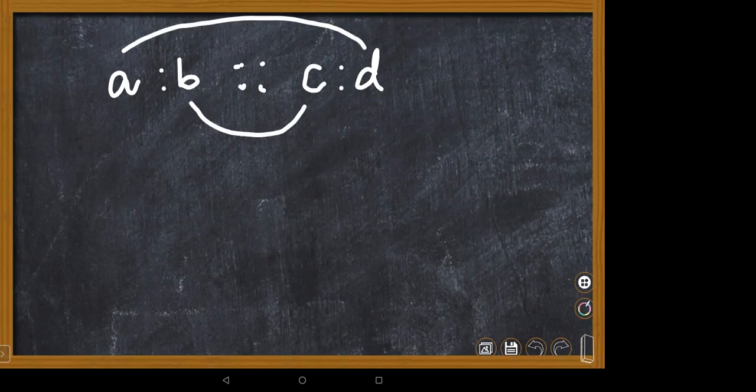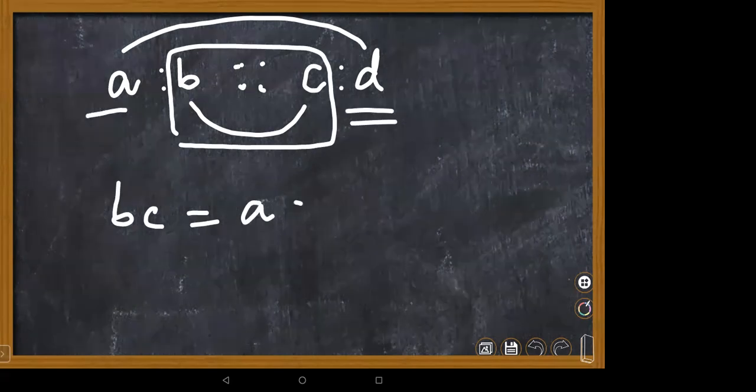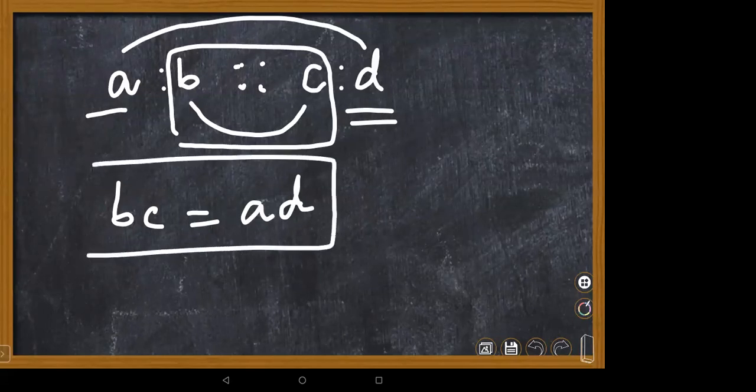Means are the middle terms, B and C, so B into C. Extremes are the outermost terms, A and D. So product of means equals product of extremes: AD equals BC. This is one easiest way of remembering things, children.